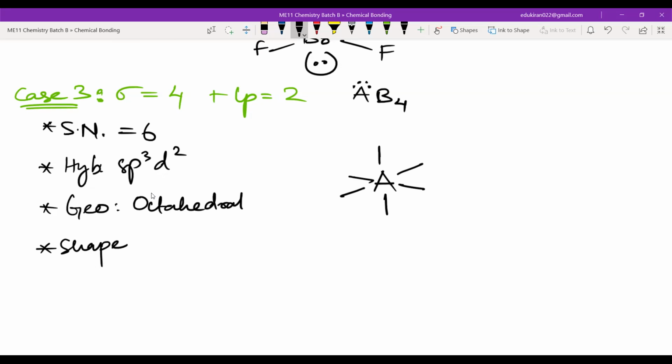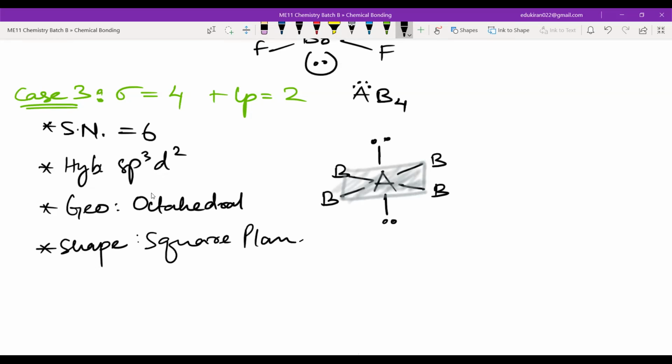Right? And here what we will do, we will give the lone pairs here and here, so that we can get a good structure like this. And as we know that this is one plane, right? This is one plane. Hence the shape will be square planar.